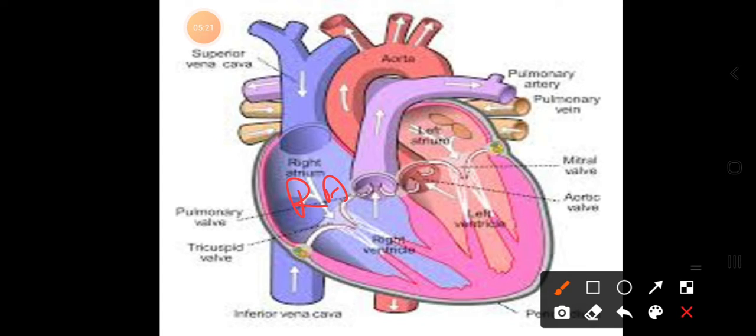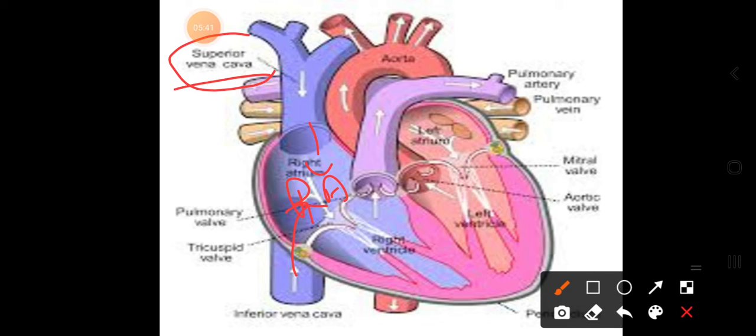The impure blood is always collected with the help of three vena cavas. Vena cava means the largest veins. These three vena cavas open into the right auricle, and from there the processing starts.